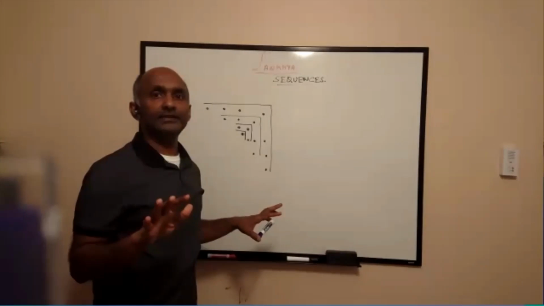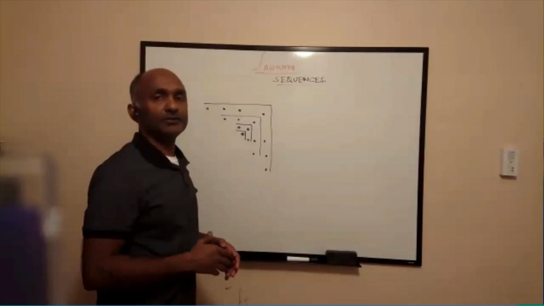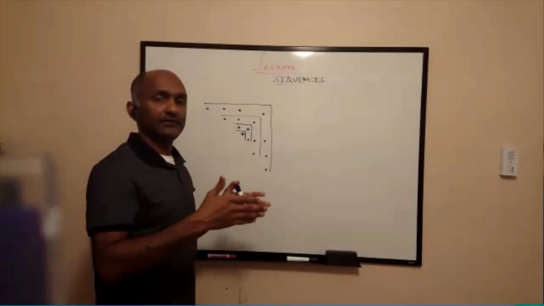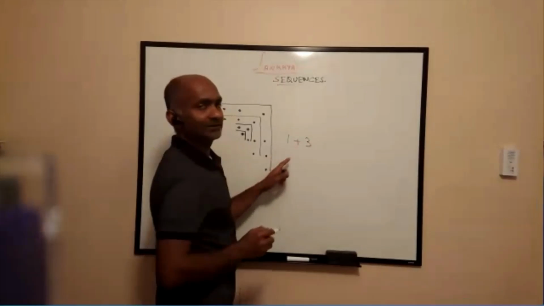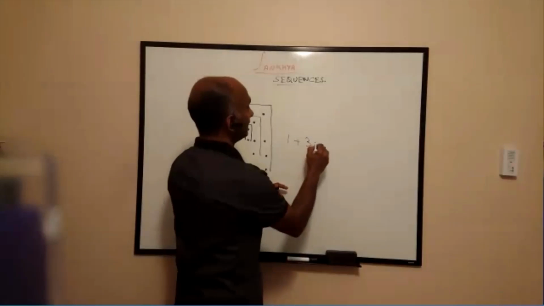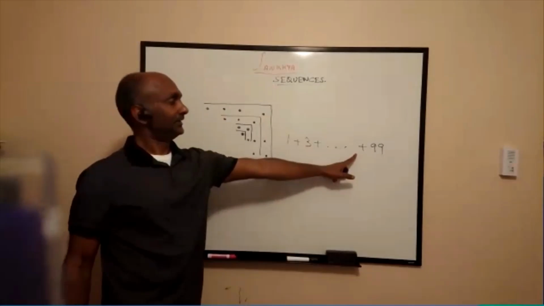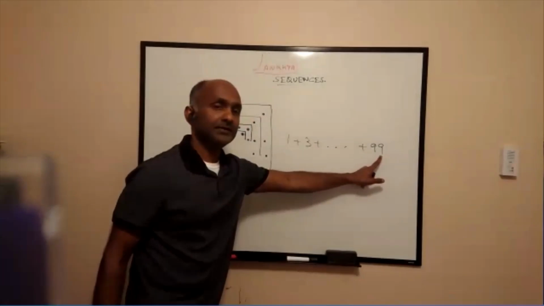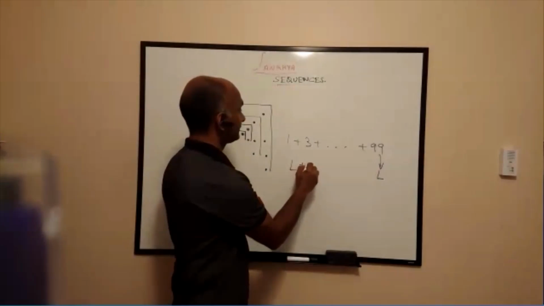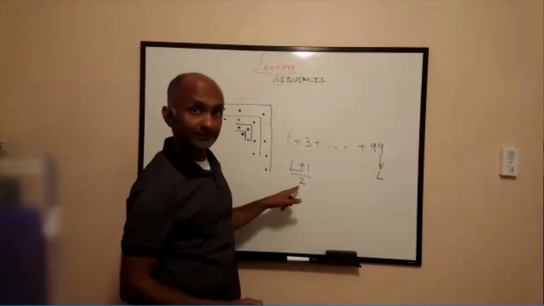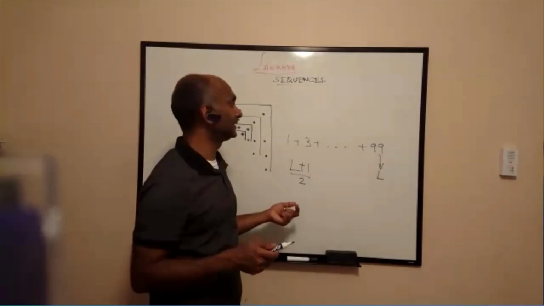So are we all good for the sum of odd numbers now? It could be the sum of the first n odd numbers, or the sum of odd numbers where they are giving the numbers and the range. For example, nobody is going to ask what is 1 plus 3. Probably it will be like this: 1 plus 3 and so on up to 99. What is it? In this case, this is the last number, so our L is 99. L plus 1 by 2 is 50, and 50 squared is 2500. That's it. You can check this later when you have time.